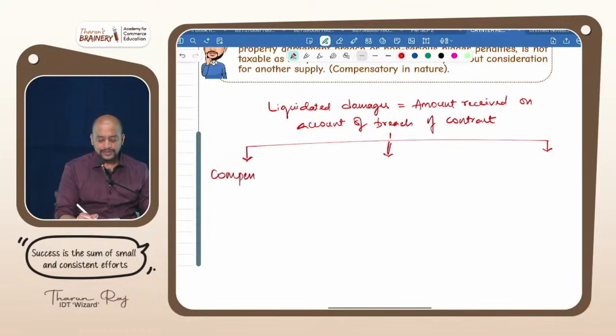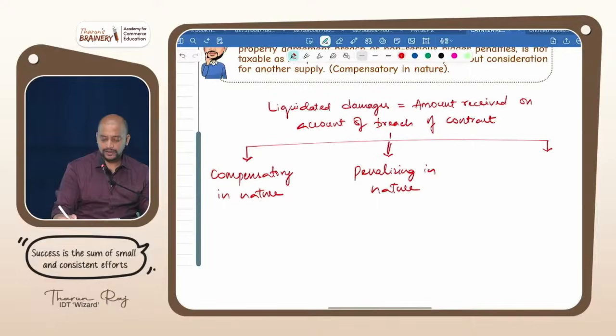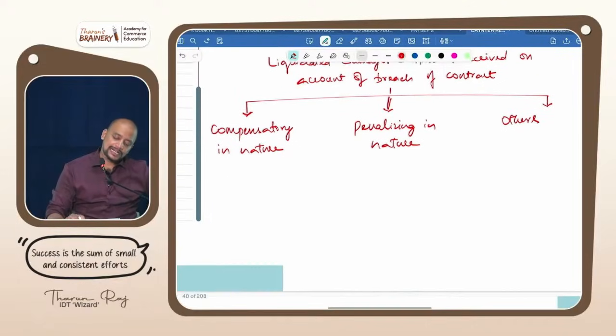Compensatory in nature, penalizing in nature, others.